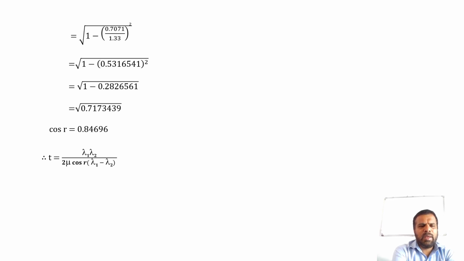Therefore, t is equal to lambda 1 into lambda 2 divided by 2 mu cos r into (lambda 1 minus lambda 2).